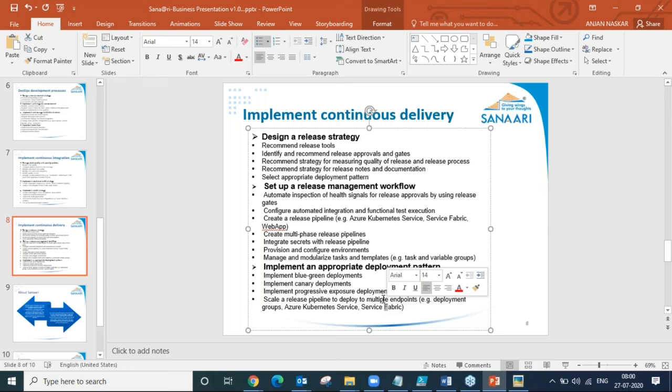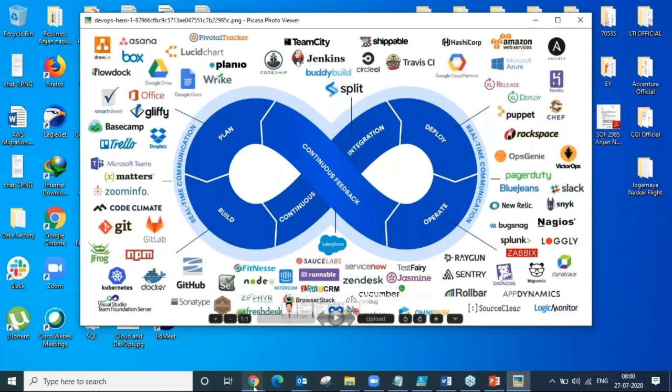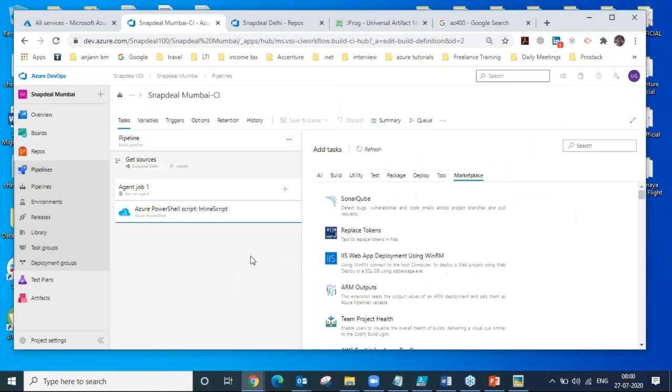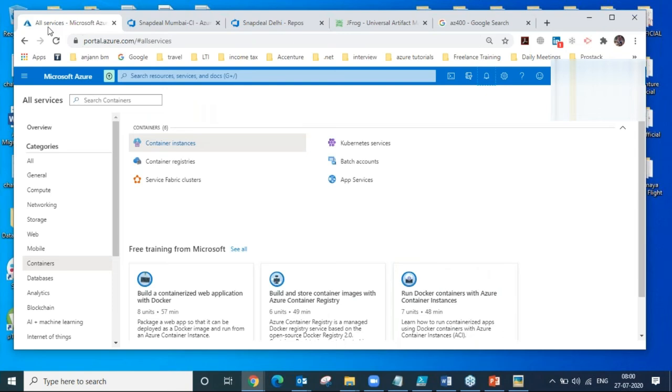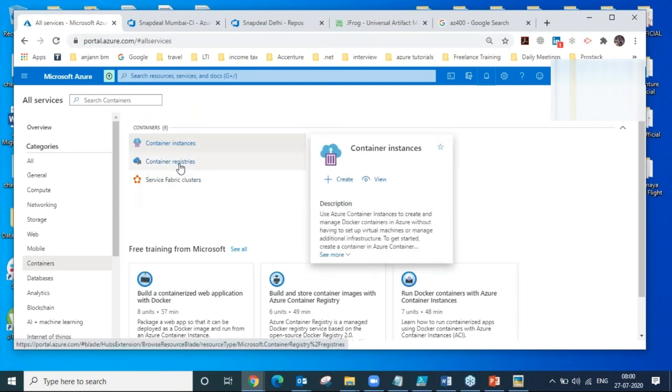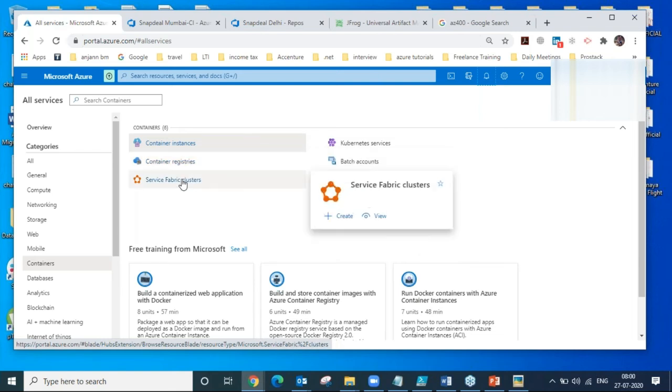We will be talking about all those things. We will also be working on Azure Container Instances, Azure Container Registries, Azure Service Fabric Clusters, and Azure Kubernetes Services.